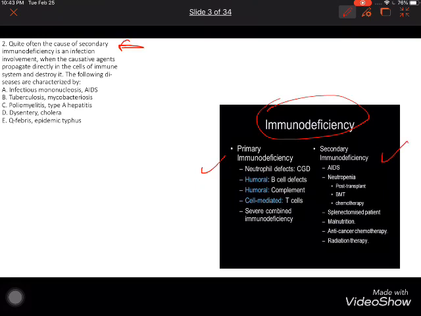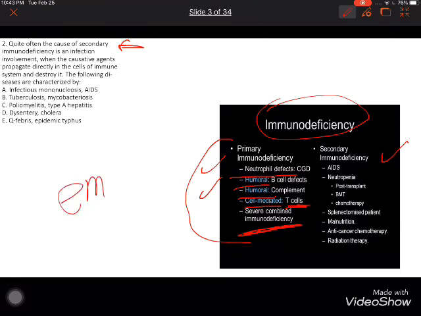A primary one is like neutrophilic defects, humoral, complement, T cell or severe combined immune deficiency. This primary one, you are born with this disease from the embryo.